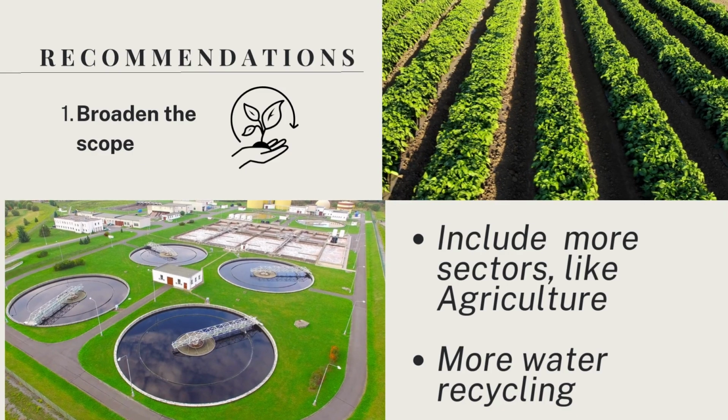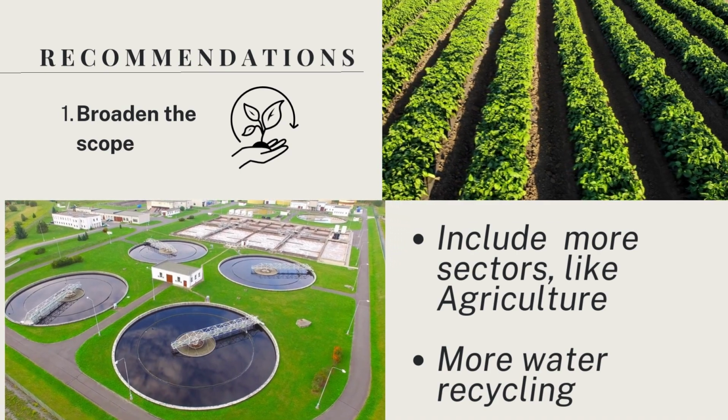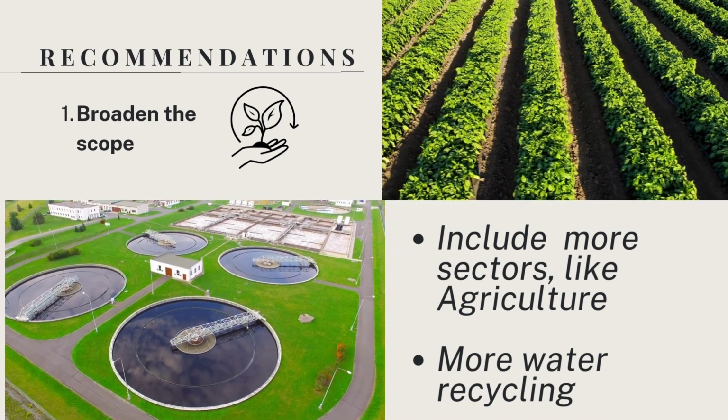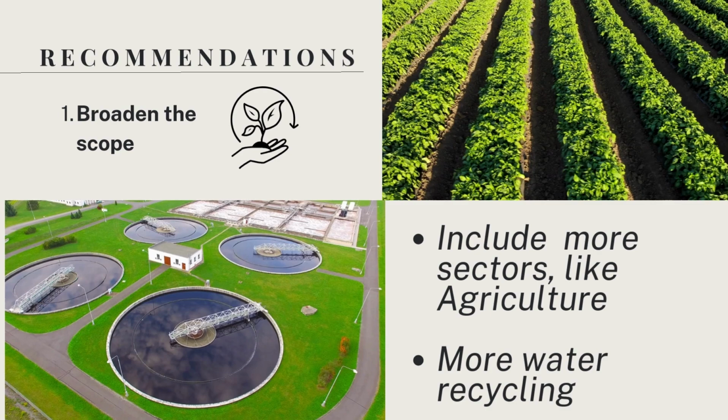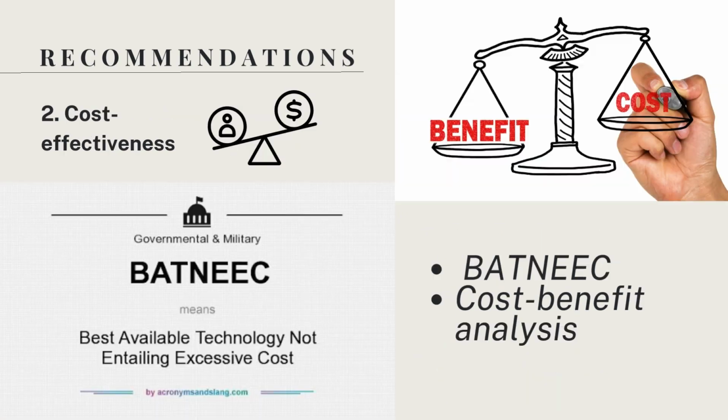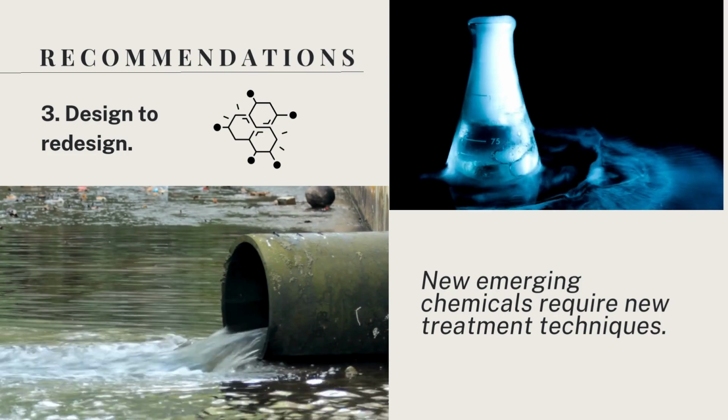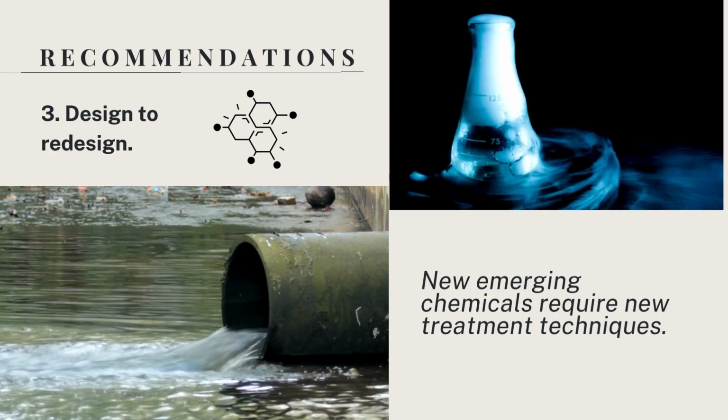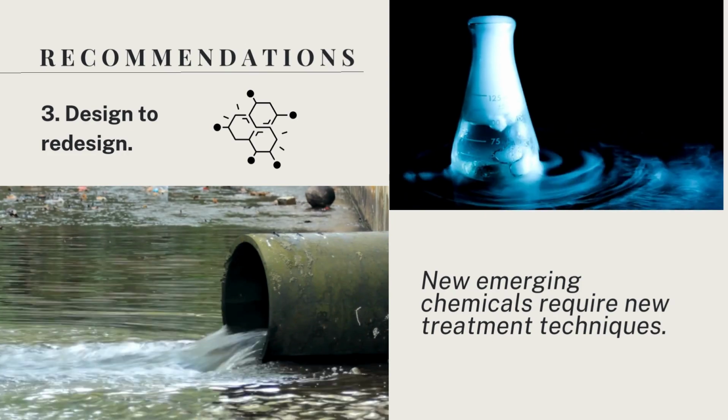First, the theory could also expand its scope, for example to agricultural water waste. The intervention theory should be made easier to broaden the scope of policies. Next, cost-effectiveness analysis could be applied before constructing treatment plans, aligning with the efficiency principle to maximize benefits while minimizing costs. Lastly, the intervention theory must adapt swiftly to emerging chemicals, addressing new treatment needs effectively.